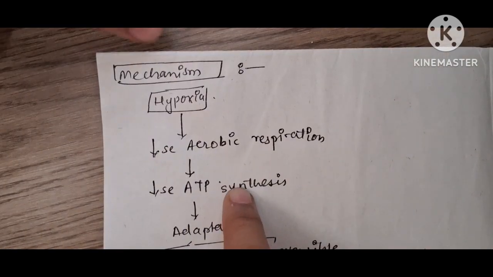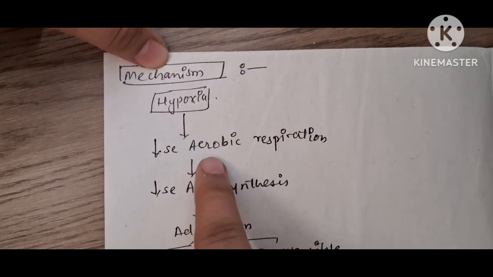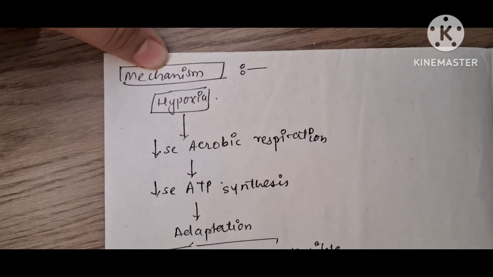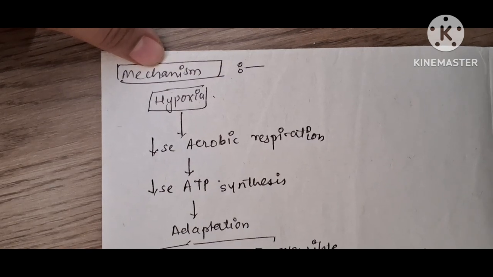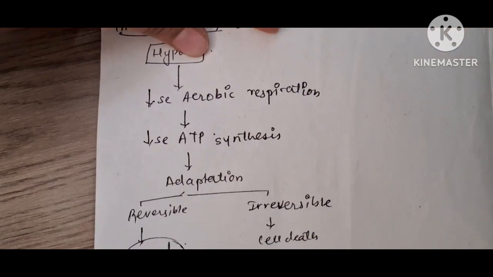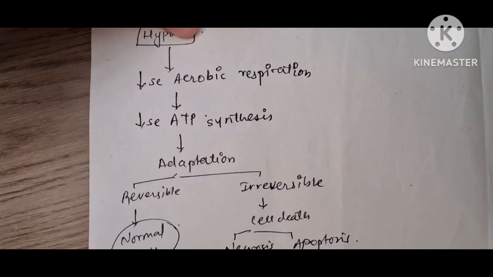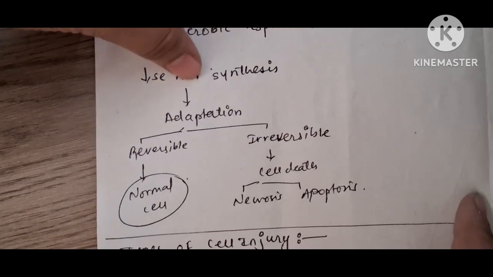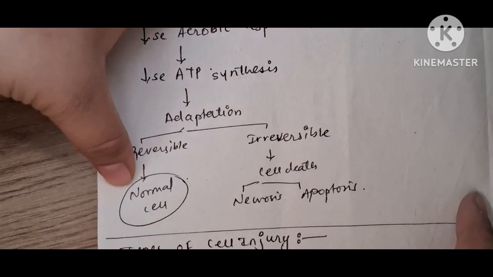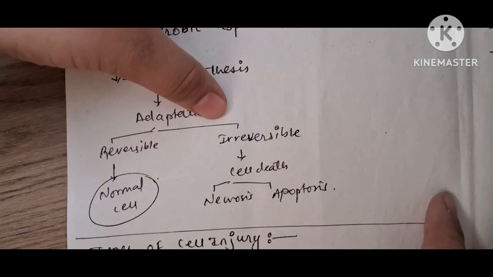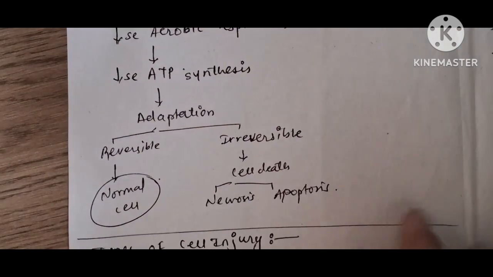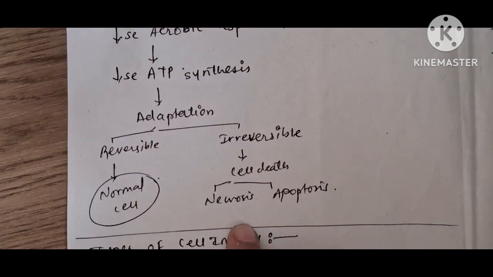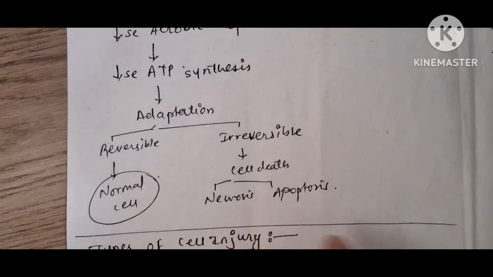The mechanism of the cellular injury. Hypoxia will result in a decrease in aerobic respiration, which decreases ATP synthesis in the mitochondria, and it will lead to adaptation. The cell will undergo reversible or irreversible change. Reversible change means the cell will get back to normal, and irreversible change means the cell will lead to necrosis or apoptosis, eventually leading to cell death.